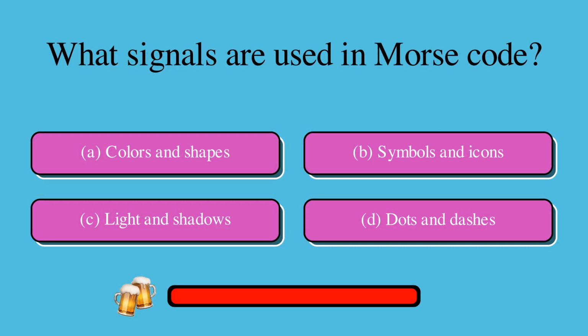What signals are used in Morse code? Is it A. colors and shapes, B. symbols and icons, C. light and shadows, or D. dots and dashes? The correct answer is D. dots and dashes.